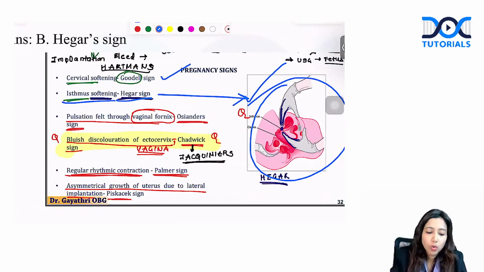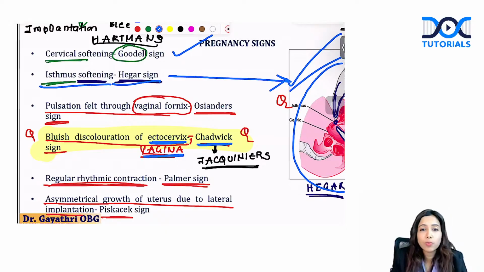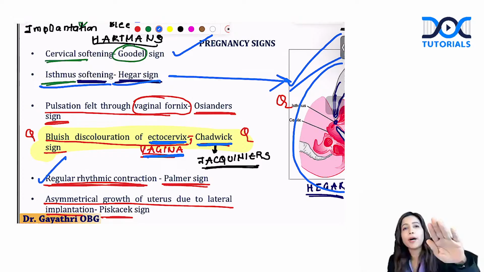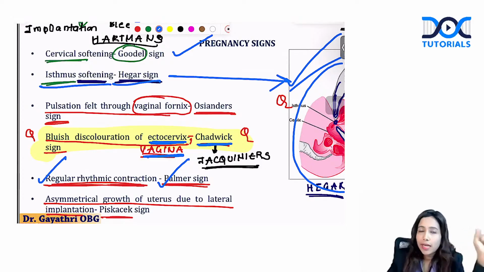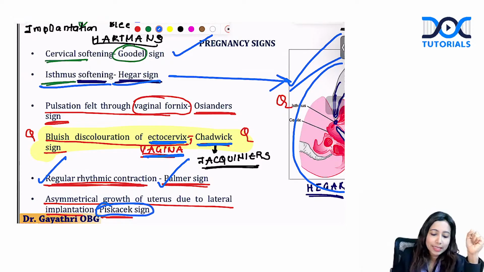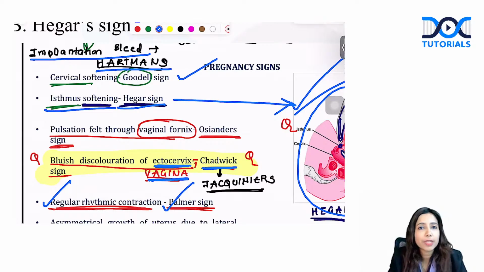Cervical softening is Goodell sign. Pulsation felt through vaginal fornix is Osiander's sign. Bluish discoloration of ectocervix is Chadwick sign. Even if you see the vagina as blue, it is Chadwick sign. This is cervix and vagina, which appears externally as blue, whereas in this, you are palpating at the level of isthmus. Rhythmic contraction felt when you keep your palm over the uterus is Palmer's sign. Due to the lateral implantation of the conceptus, you get an asymmetrical growth of uterus, that is Piskacek sign. The initial bleed during the time of implantation is known as Hartman's sign.